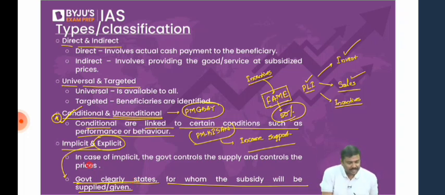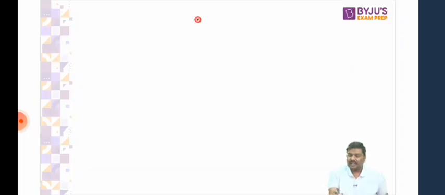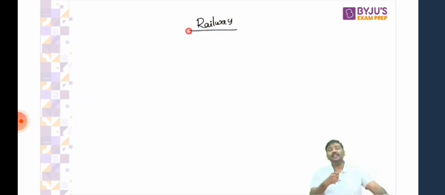Come to implicit subsidy. In case of implicit subsidy, the government will control the supply and control the prices as well. Let me give you a very simple example here. Remember this. This is best illustrated in the form of railways. In railways, what will happen?